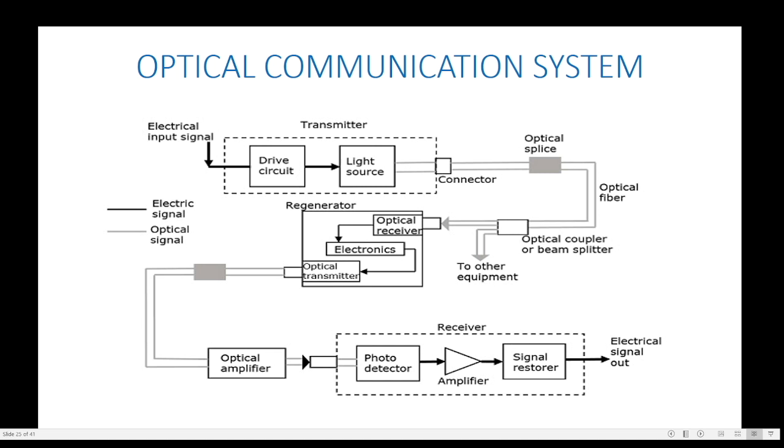The optical amplifier amplifies the signal in optical form, and then these amplified signals are received by the receiver. In the receiver section, there are some important tools: photodetector, amplifier, and signal restorer. And finally, we get the electrical signal output.